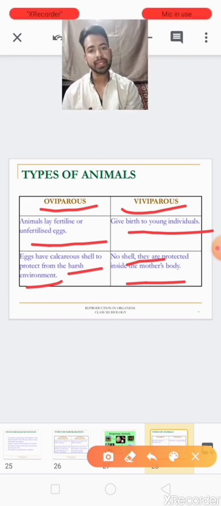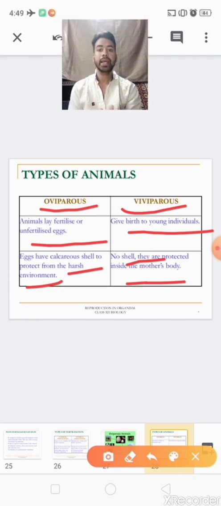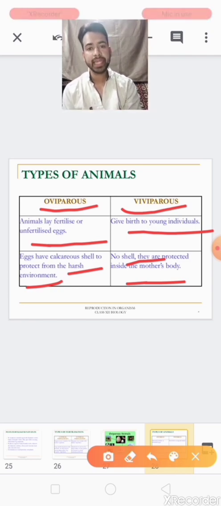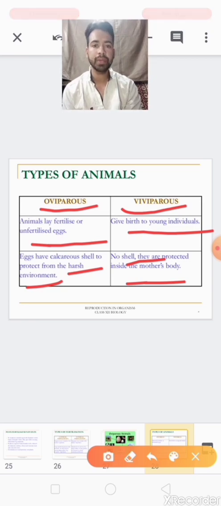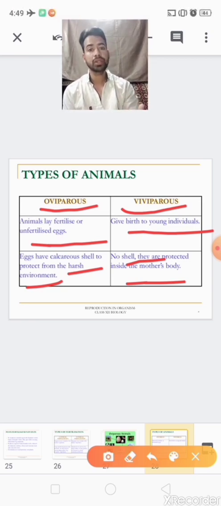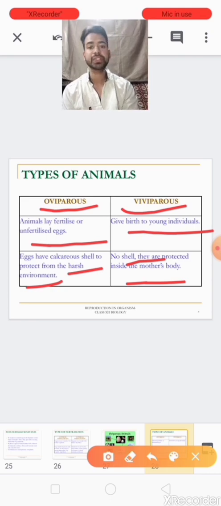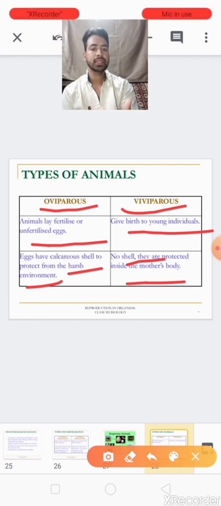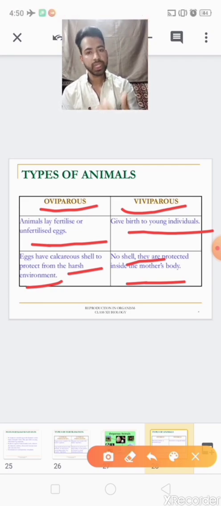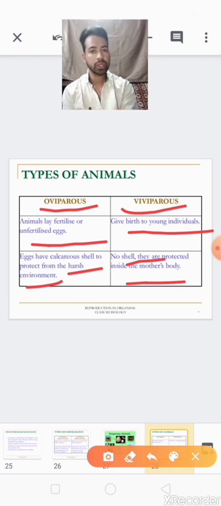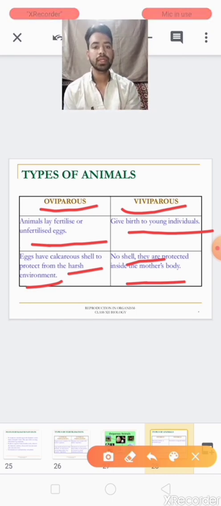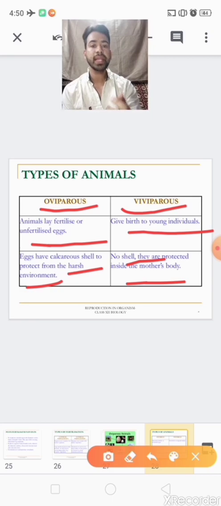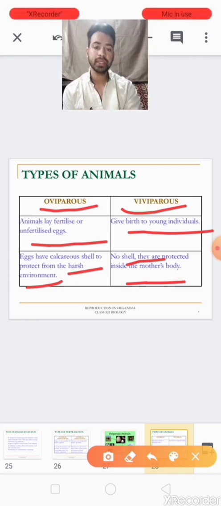So oviparous animals give eggs, unfertilized or fertilized, and viviparous are those animals which give birth to their young ones. In oviparous they have a protective shell that protects the zygote, and in viviparous there is no protective shell to protect the zygote. Here the development of the zygote totally depends on the mother's body.